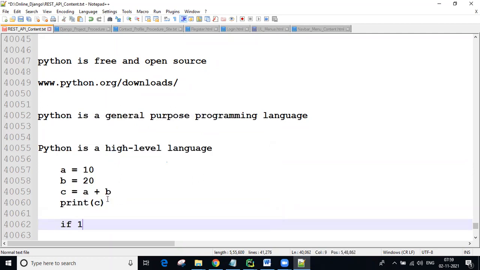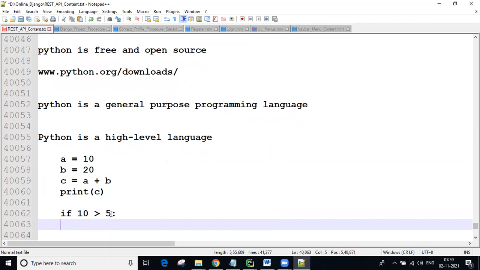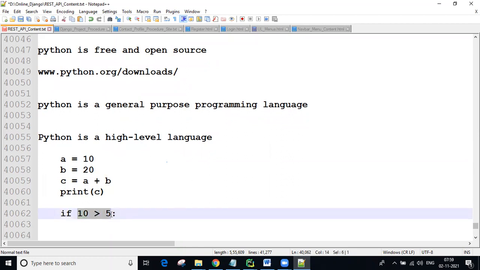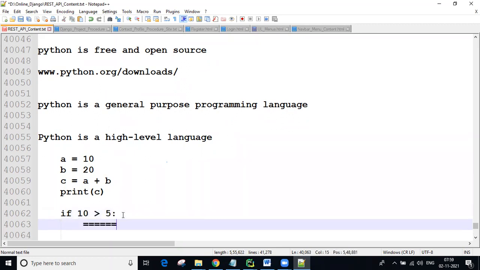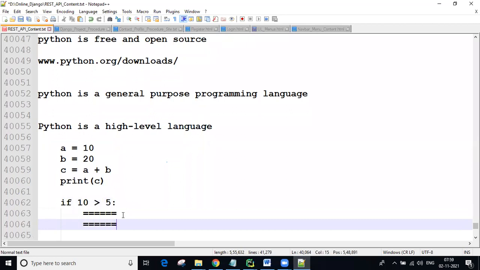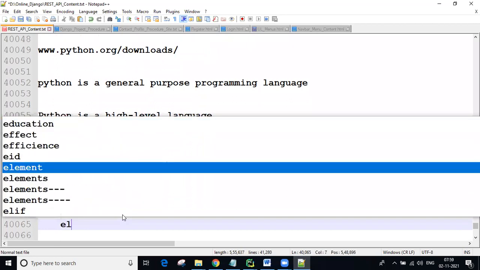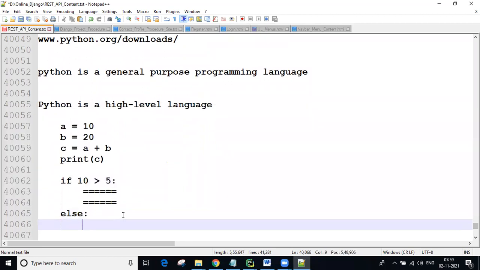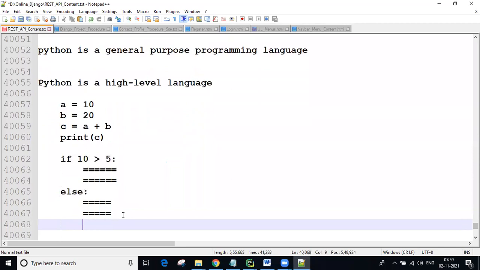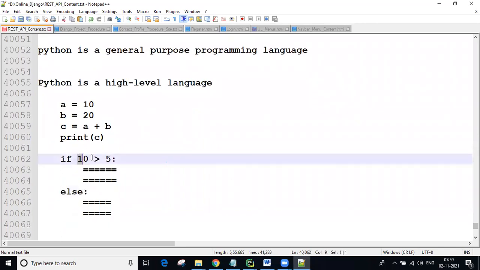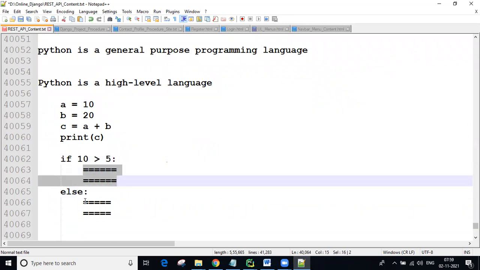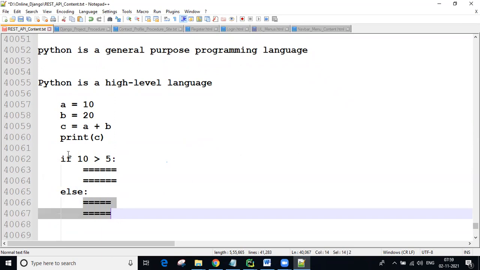For example, guys, if 10 greater than 5, this syntax I'll tell later. If the condition 10 greater than 5 is true, then some logic I want to execute. If the condition is wrong, then I want to execute some other lines of code. Like easy syntax we are writing. If this condition is true, then these lines execute; if false, then these lines execute. Later we will discuss all these conditions separately, guys.